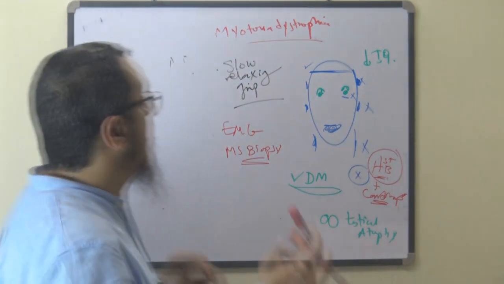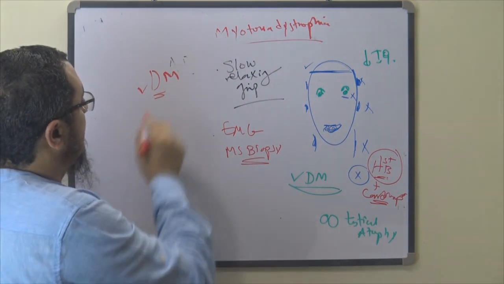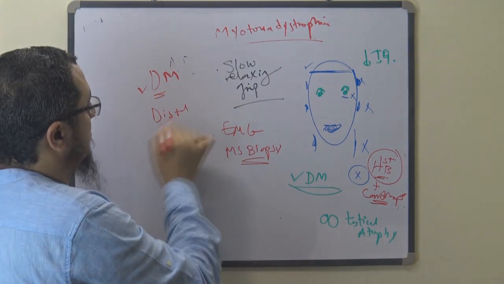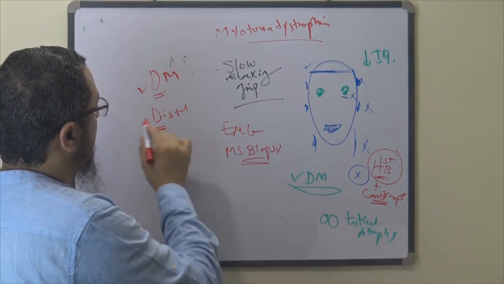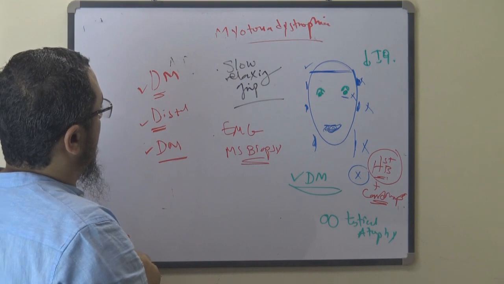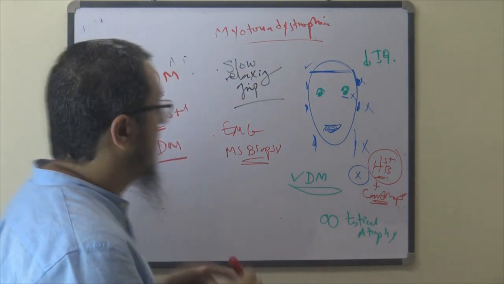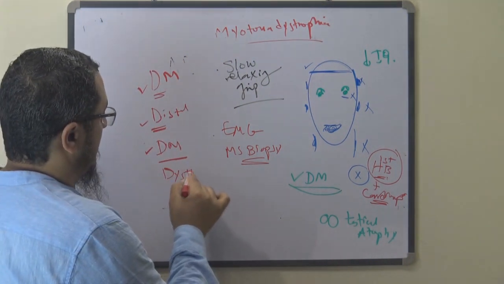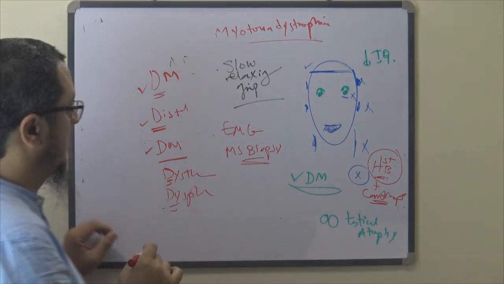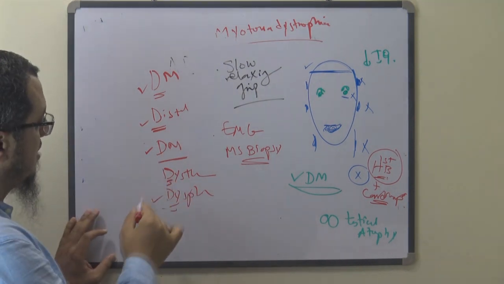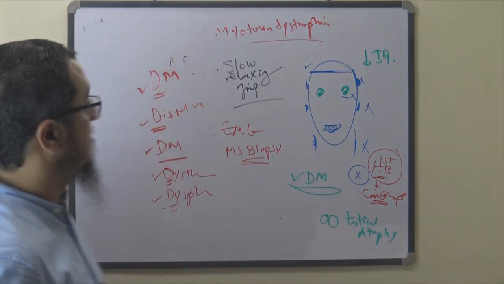Remember the D's: dysarthria, dysphagia, diabetes mellitus, and distal weakness.